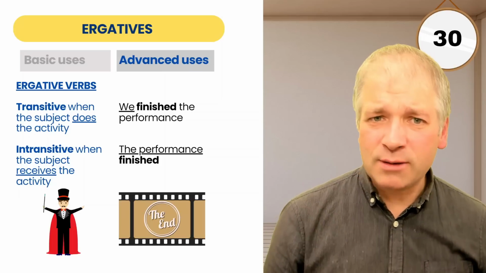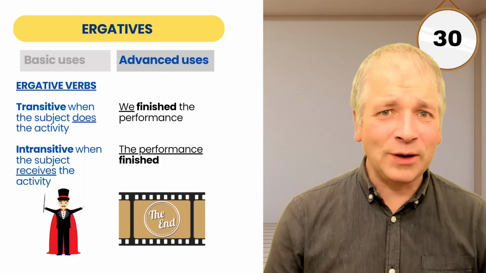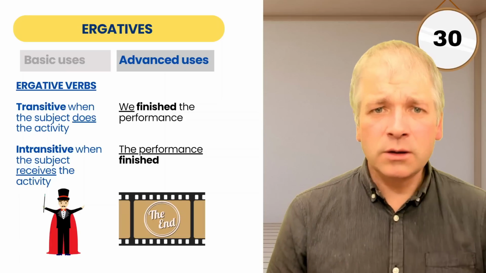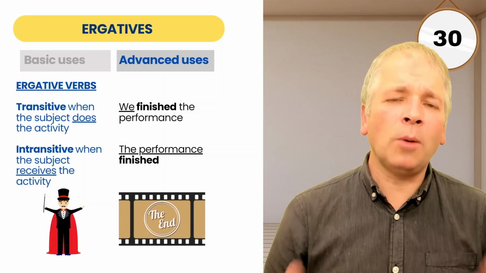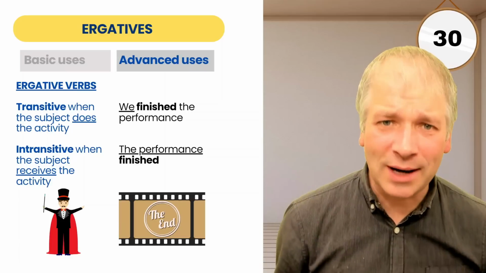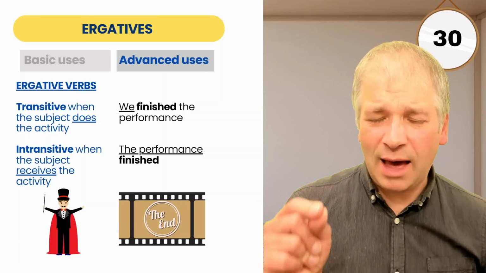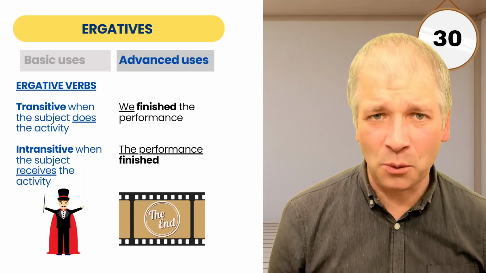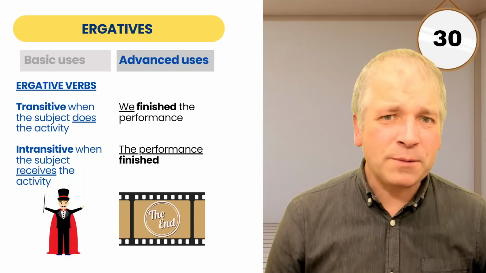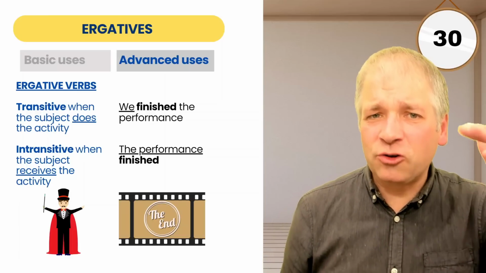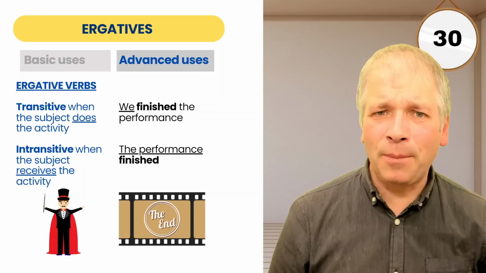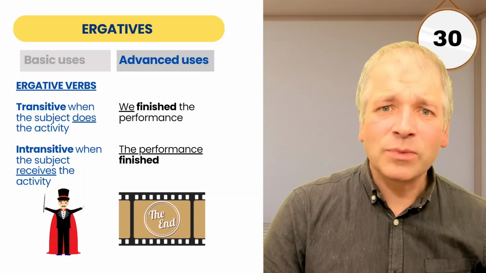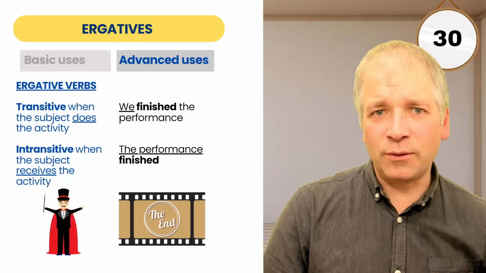But the next example is different. The performance finished. Now, can a performance do an activity? No, it's not an object or subject that can do an activity. Finished is actually something that happened to the performance here. It's a bit like a passive form. And when we have verbs such as these that change between transitive and intransitive depending upon whether they're doing the activity or receiving the activity, then these are called ergative verbs.